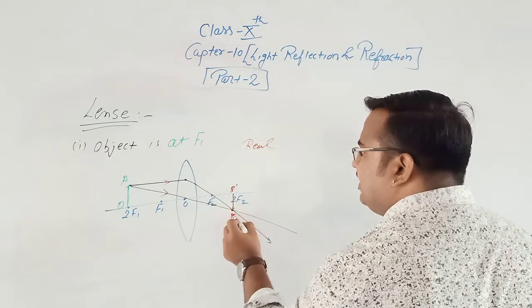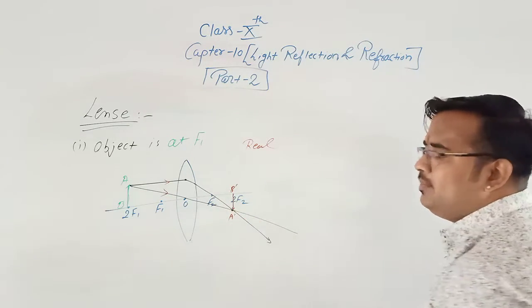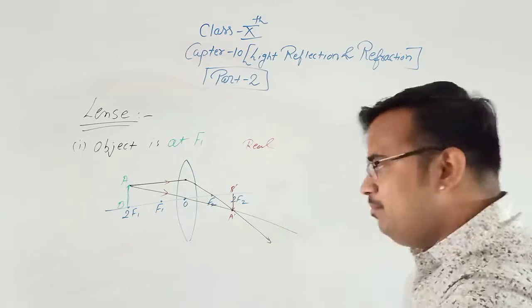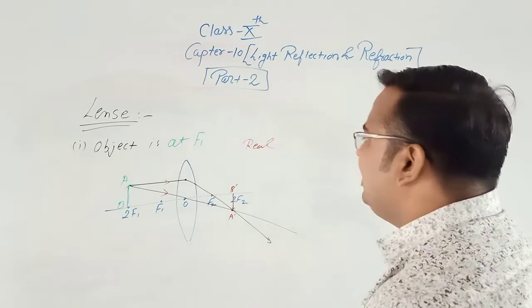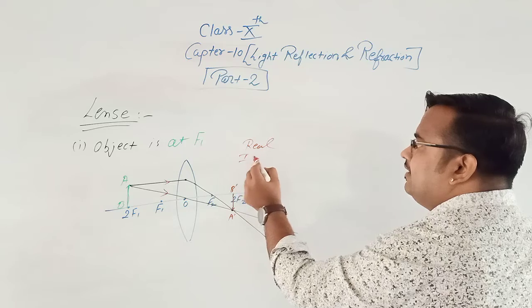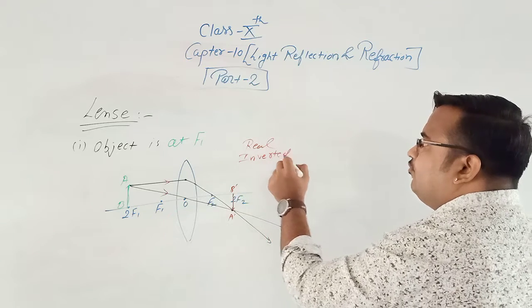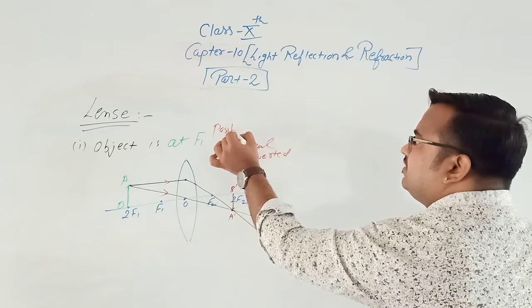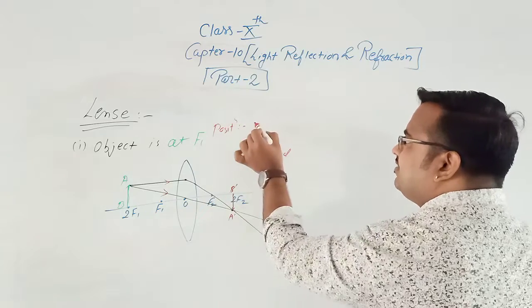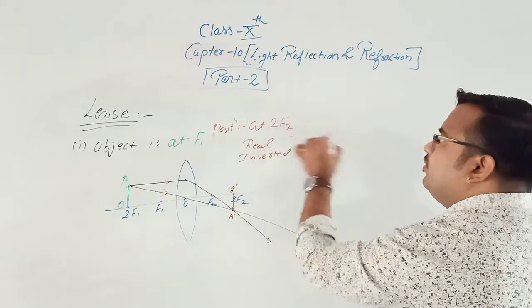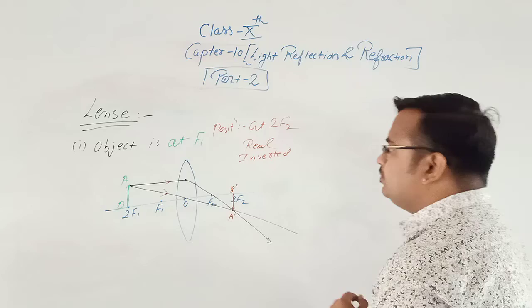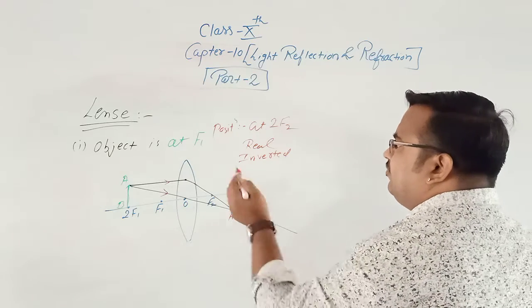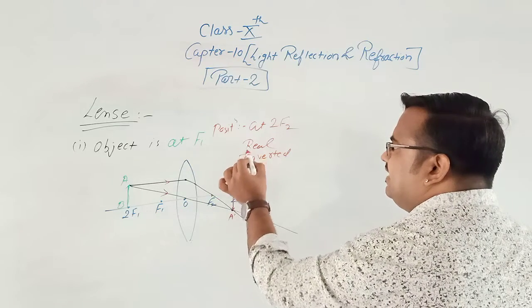So this would be B dash and A dash. That means an inverted image is formed. If the image is formed below the principal axis, it is an inverted image. So real and inverted. What is the position? The position of the image is at 2f2. Clear? And what is the nature? The nature is real and inverted.